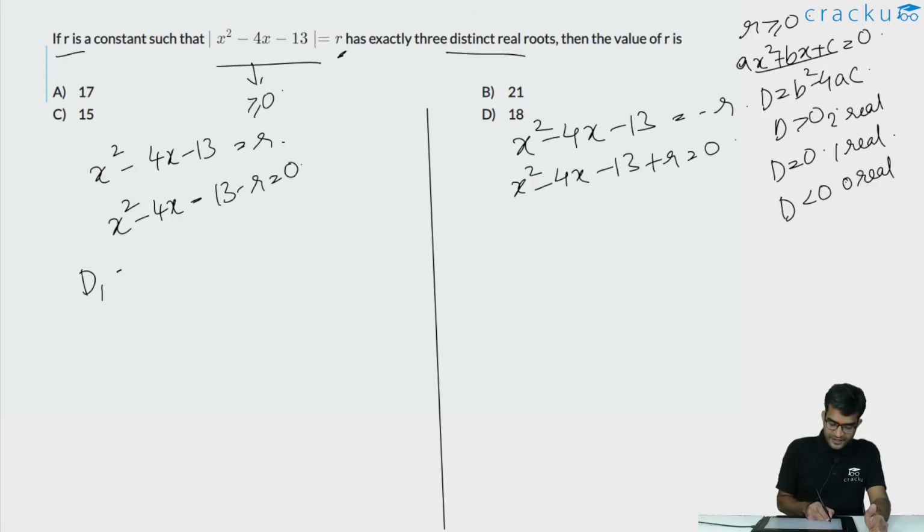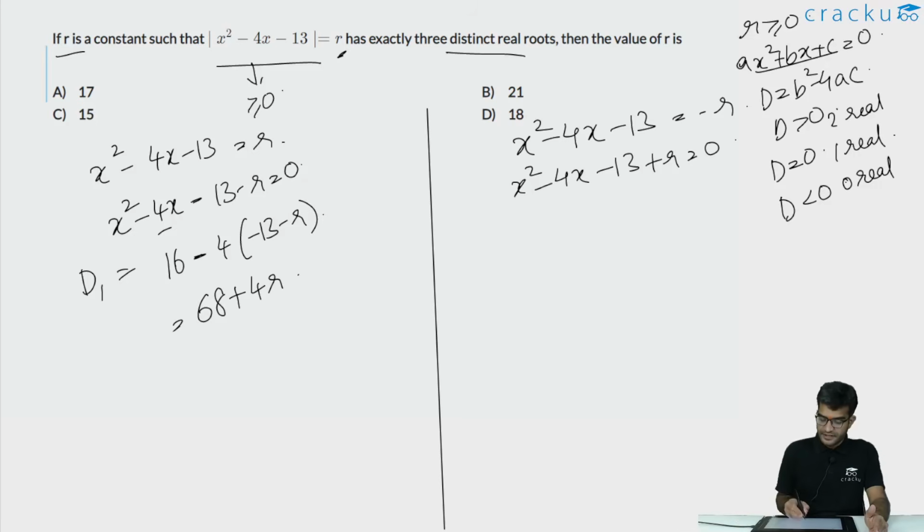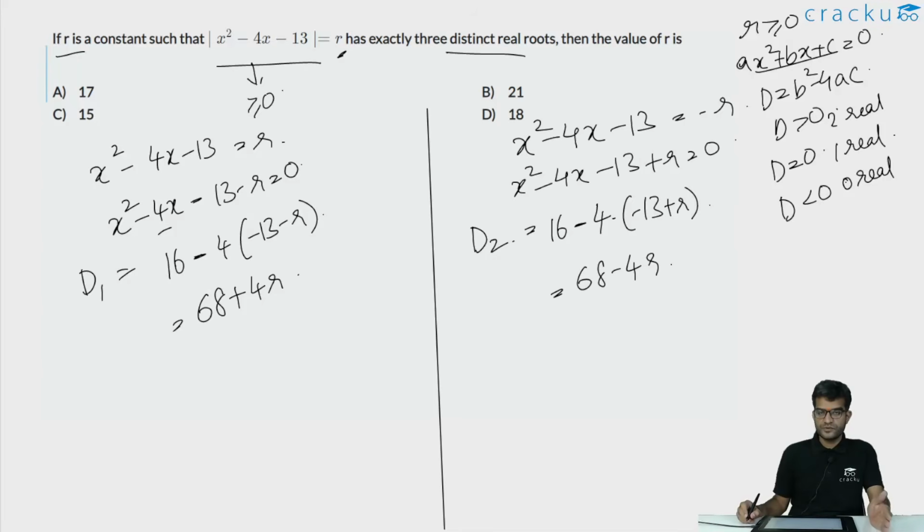If you are looking at the discriminant 1, which is d1, this will be equal to b square. So, minus 4 whole square is 16 minus 4 times minus 13 minus r. Or you can simplify this, this will be equal to 68 plus 4r. This is the first discriminant. If you are looking at the discriminant of the second quadratic equation, this is equal to minus 4 whole square, so again 16 minus 4 times minus 13 plus r. This will be equal to 68 minus 4r. These are the two discriminants of the two quadratic equations.